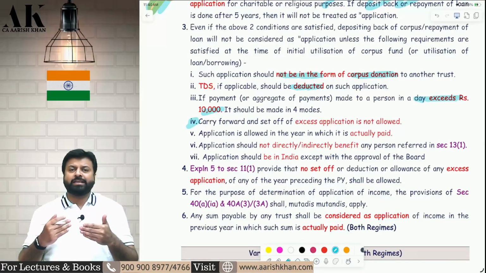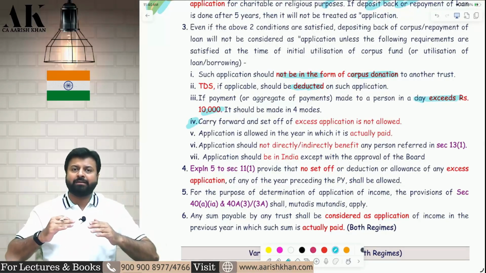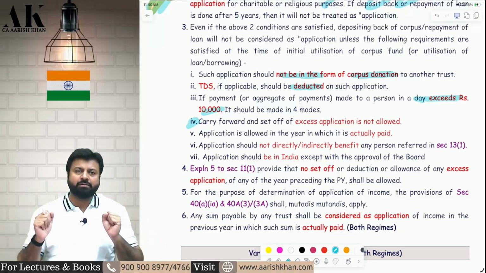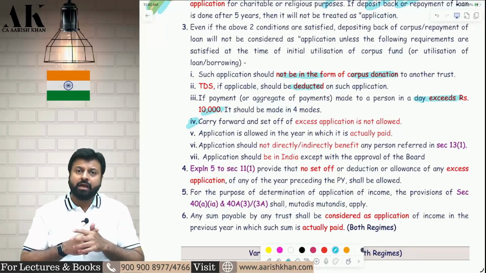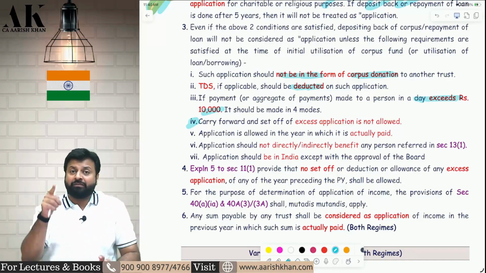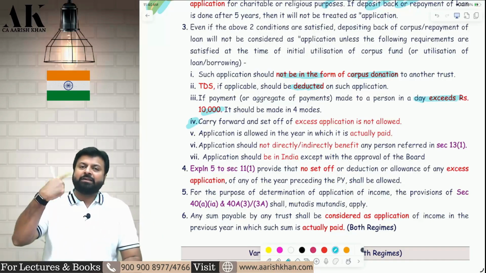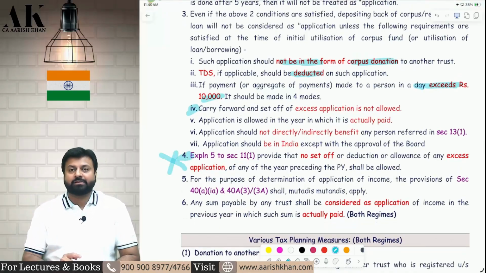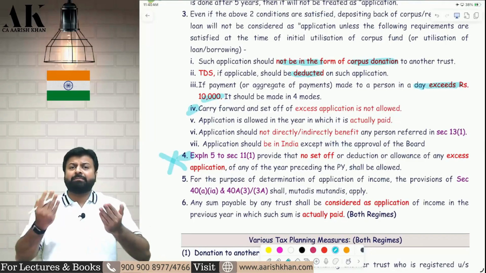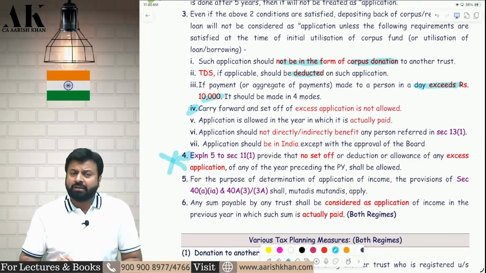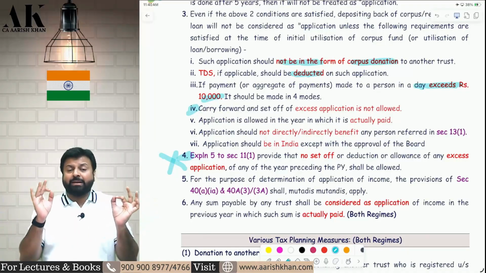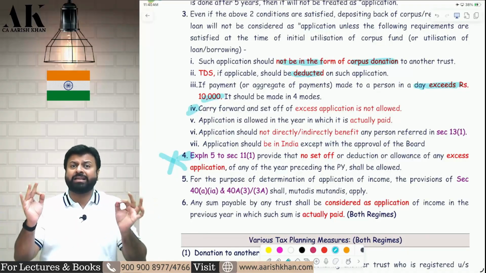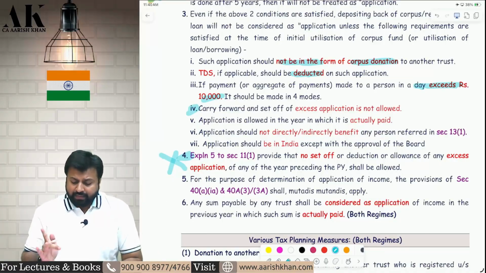Suppose in 25-26, my income is 1 crore. Out of 1 crore, 15% will be exempt. Therefore, net income is 85 lakhs. Out of 85 lakhs, I applied 90 lakhs. So therefore, there is a loss of 5 lakhs. Can I carry forward that loss? The answer is no. You cannot carry forward that loss. That is written in point number 4. Check it, please. For trust, excess application is not allowed to carry forward and set off. That is lapsed only. Next one.